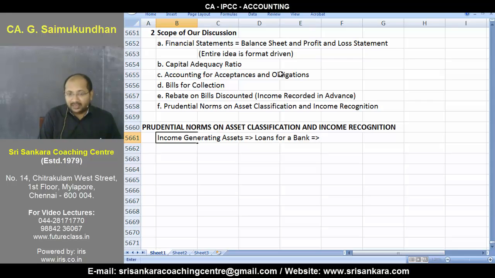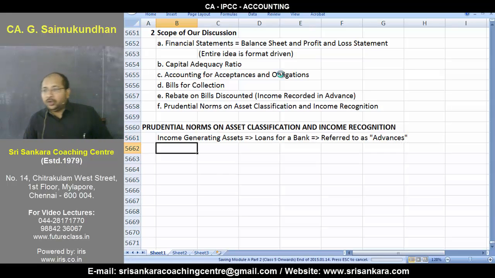In banking parlance, we use a term called advances. We generally don't use the word loans. We use the term advances, because with loans there is always confusion whether it is loans given or loans taken. Banks can also borrow money, and you will get to know that as well. I'm speaking about borrowing which is not in the nature of deposit. Deposits are a bit different. Loans are a bit different.